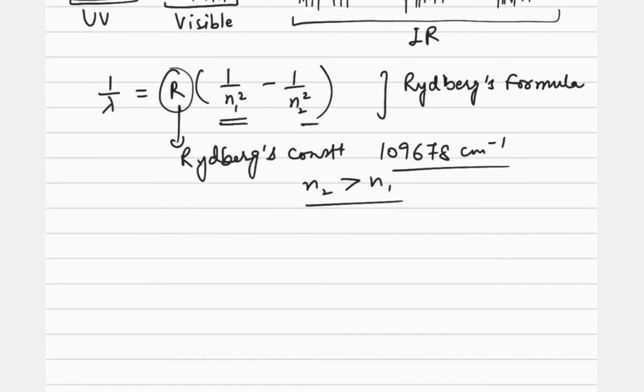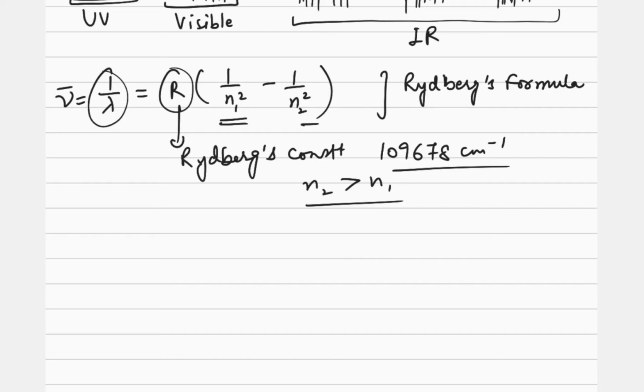So here you should understand that in Rydberg's formula, we can find out the lambda from here, or 1 upon lambda is what? It is the wave number. So we may say wave number is equal to R into (1 upon n1 square minus 1 upon n2 square). That is how we can find out the wavelength or the wave number of the spectral lines observed in the hydrogen spectrum.